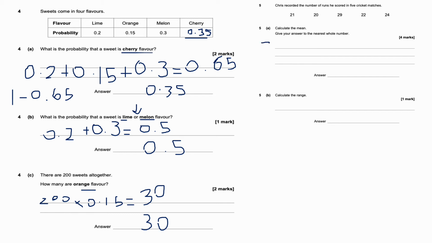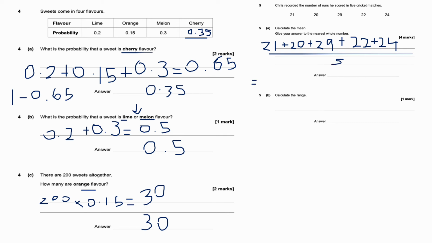So to work out the mean, I would add all of the data values together and then divide it by the total number of pieces of data altogether. Okay, so I'm adding all these 5 numbers together, and then I'm going to be dividing by 5 because there are 5 pieces of data here.